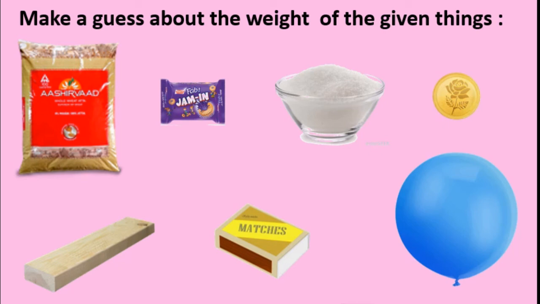See, this is wheat. Maybe it is 10 kg, isn't it? The size of the packet tells us that it is 10 kg. This is a biscuit pack. It is nearly 500 gram. Right? And sugar in the bowl, the weight may be 2 kg, isn't it? And a gold coin.